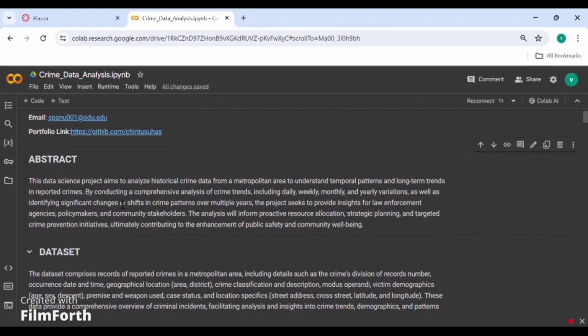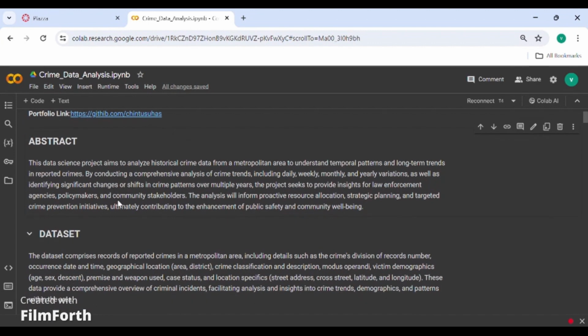Here is our abstract. These data sets include historical crime data from different metropolitan areas, and what temporal patterns occurred, what long-term trends occurred. We have done analysis based on the crime trends based on daily, weekly, monthly, and yearly variations, and what the different types of crime patterns are over multiple years, what the different shifts occurred, etc.